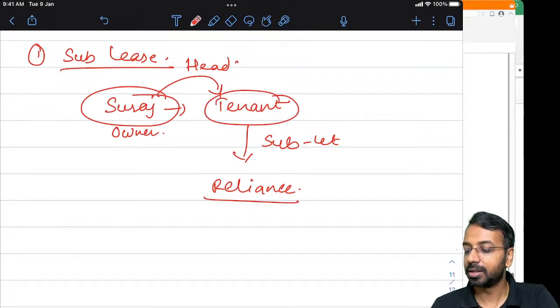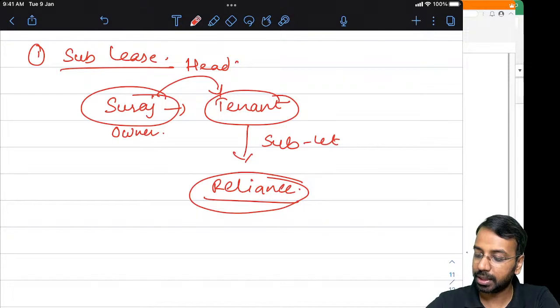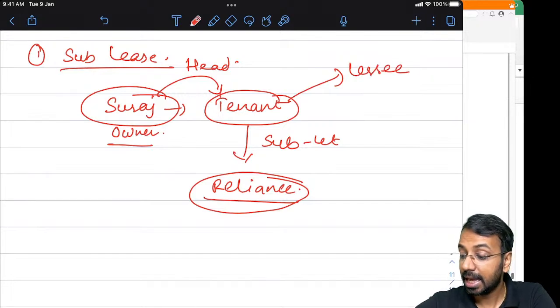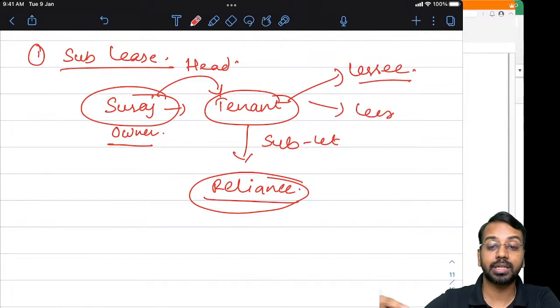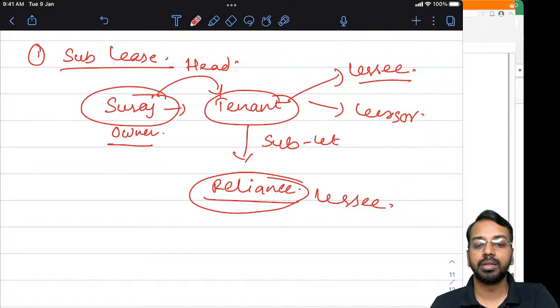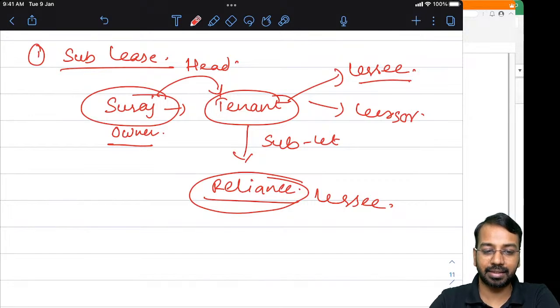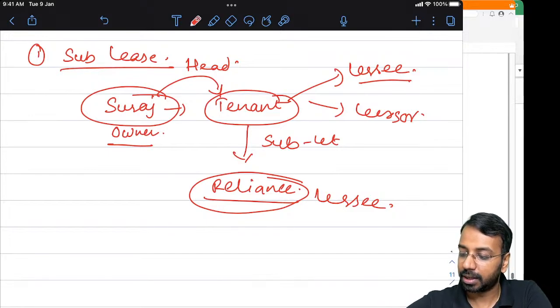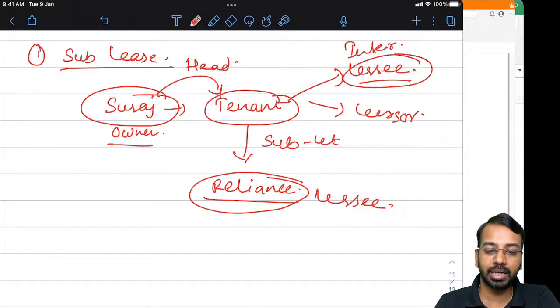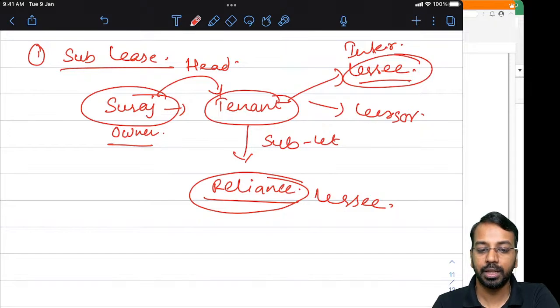So I am the owner of a property. I have given it to a tenant. The tenant has given it on a sublease to Reliance. So now I am the lessor. This tenant is a lessee for the head lease, and it is the lessor for the sublease, and Reliance is the lessee for the sublease. These kinds of arrangements are called sublease transactions. A sublease is a transaction where an underlying asset is re-leased, means leased again by a lessee. This lessee, this tenant, is also called an intermediate lessee, to a third party, and the original lease between the lessor and lessee remains intact. That is the meaning of subleases.